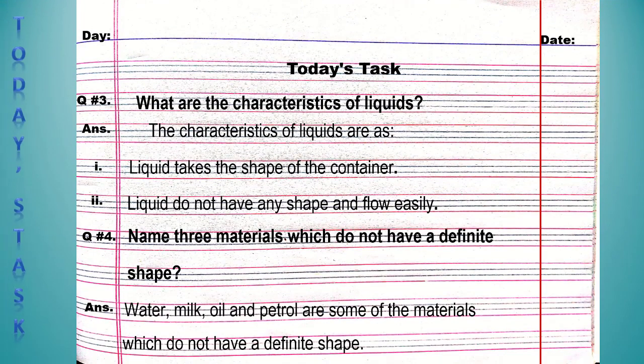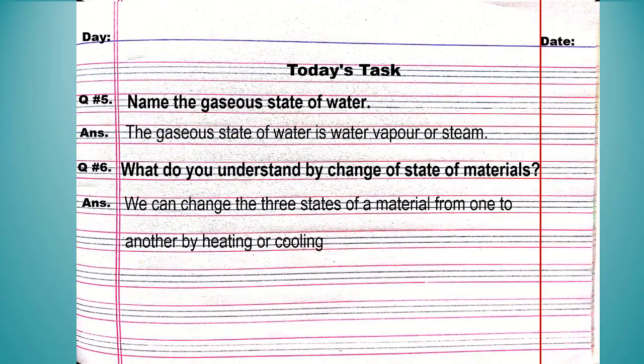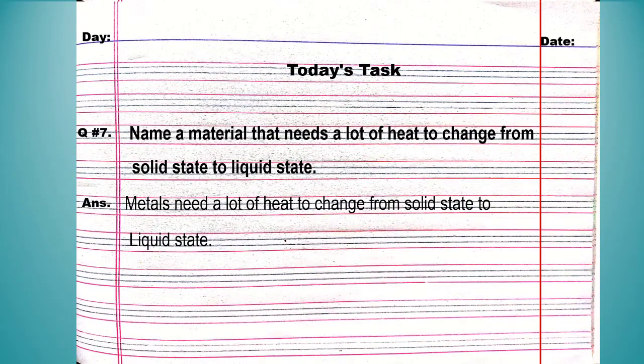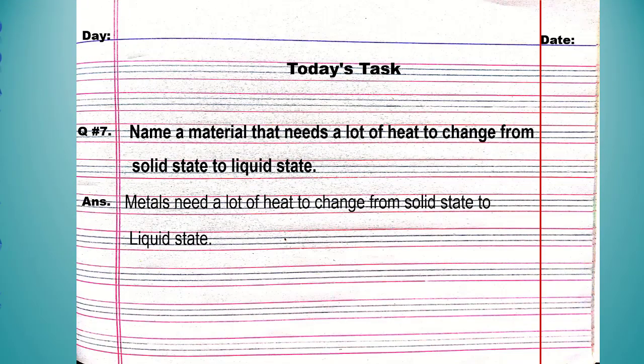Write down the question number 3. What are the characteristics of liquids? Question number 4 is name 3 materials which do not have a definite shape. Now come on the next page. Question number 5. Name the gaseous state of water. And question number 6. What do you understand by change of state of materials? And students, also write down the question number 7. Name a material that needs a lot of heat to change from solid state to liquid state.